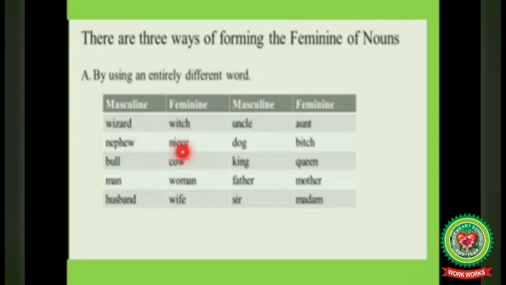Next is nephew, and feminine is niece. Next is bull, cow, man, woman, husband, wife, uncle, aunt, dog, bitch, king, queen, father, mother, sir, madam. So all these masculine nouns have their feminine as an entirely different word.